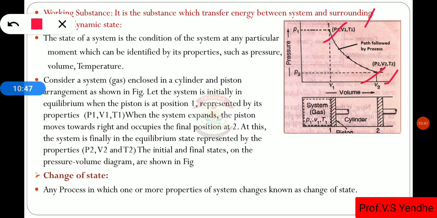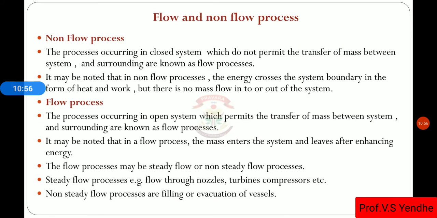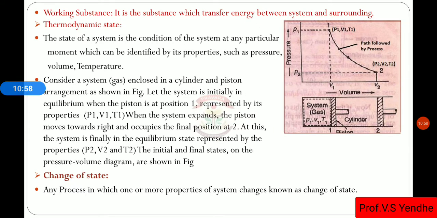Then change of state. Any process in which one or more properties of the system change is known as a change of state. For example, the system changes from P1, V1, T1 to P2, V2, T2. That means there is a complete state change.